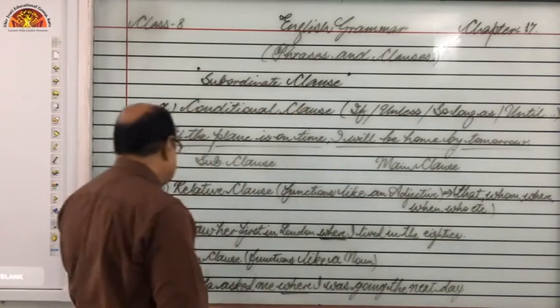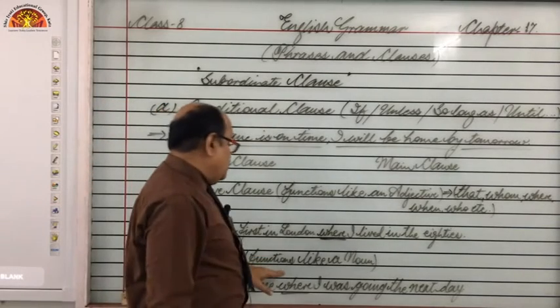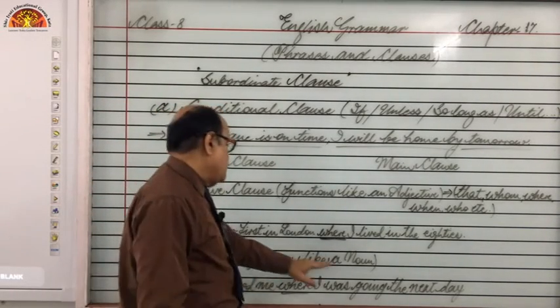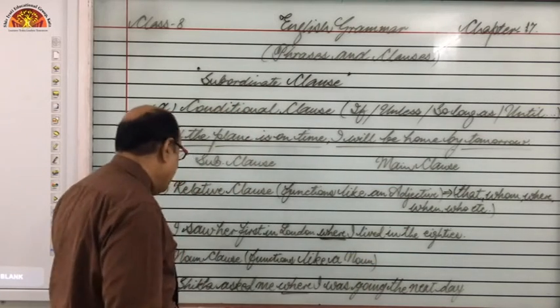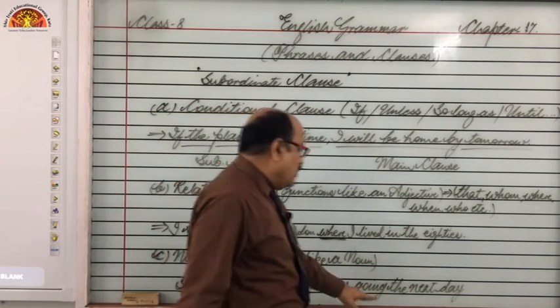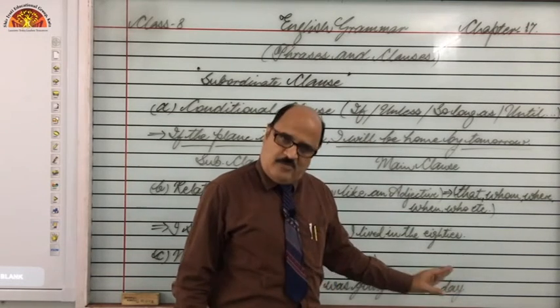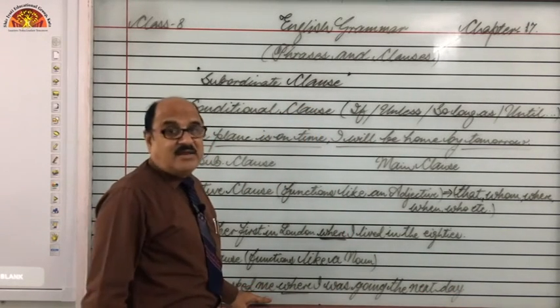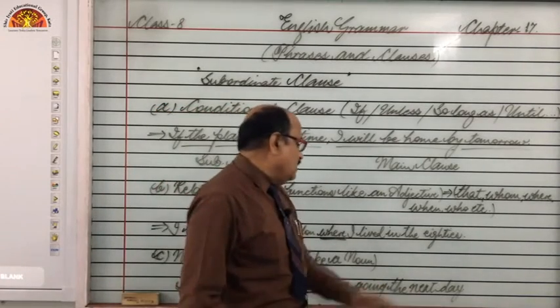Got it? Next one, noun clause. Generally this clause functions like a noun. Have an example. Shikha asked me where I was going the next day, right? So Shikha asked me, this is main clause, and where I was going the next day.